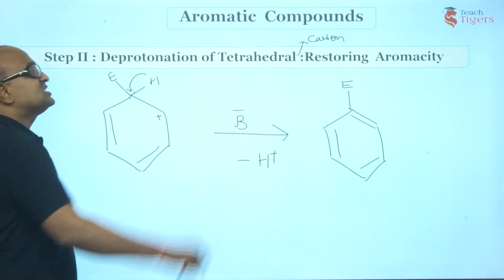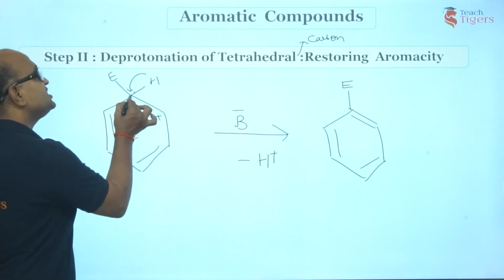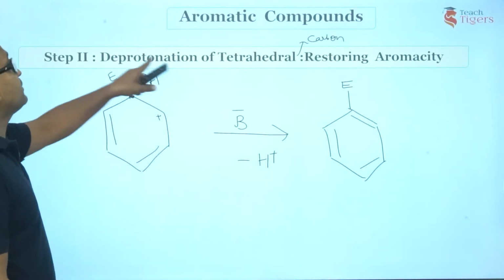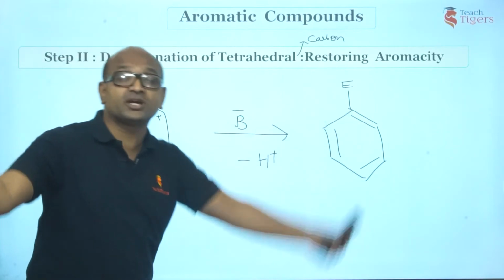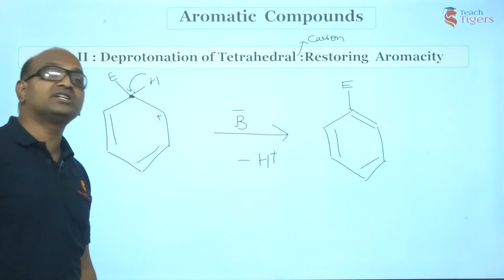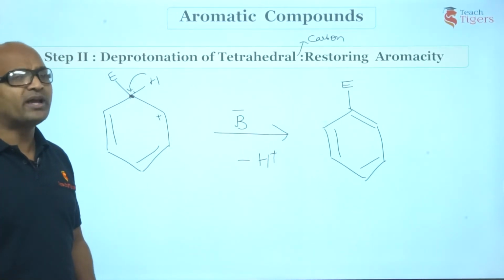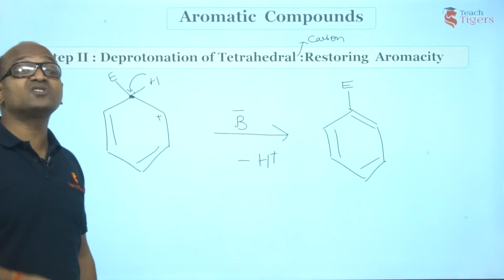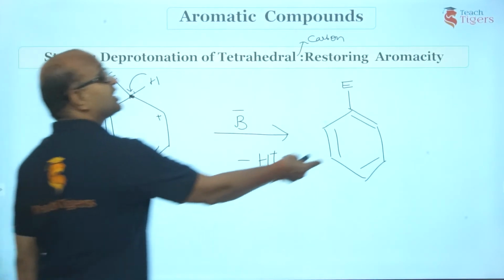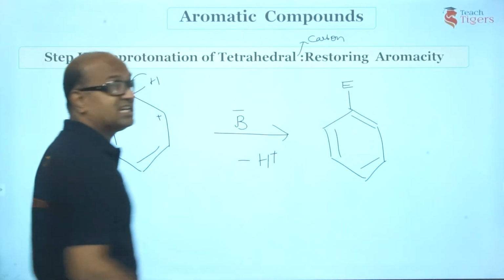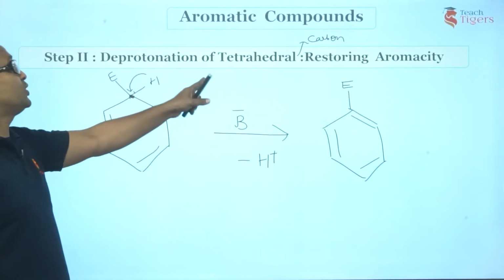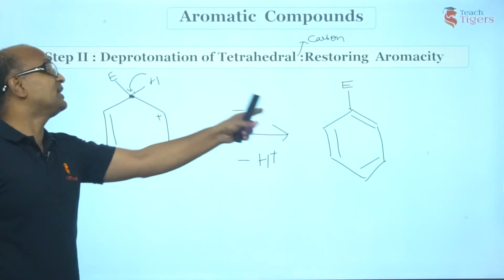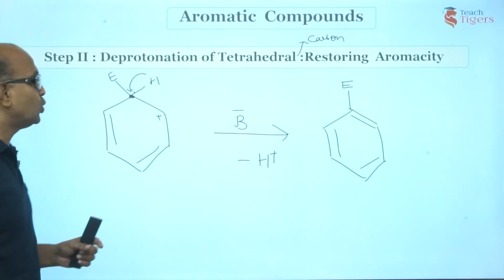So this is the second step. This is the tetrahedral carbon. This tetrahedral carbon undergoes deprotonation. It loses hydrogen as H plus. Now why? What is the driving force for this reaction? The driving force for this reaction is the restoring of aromaticity. If carbon deprotonates, this carbon gets negative, resulting in a pi bond, and hence aromaticity is restored.